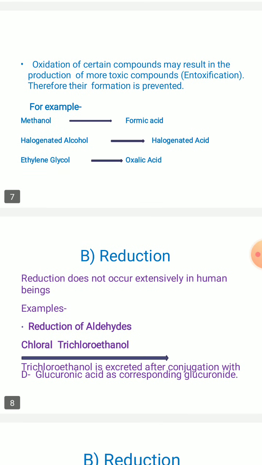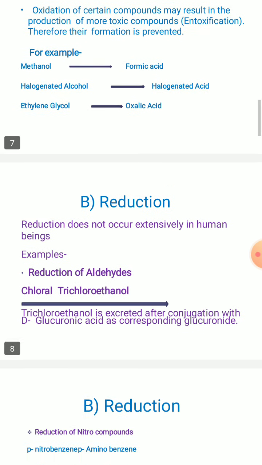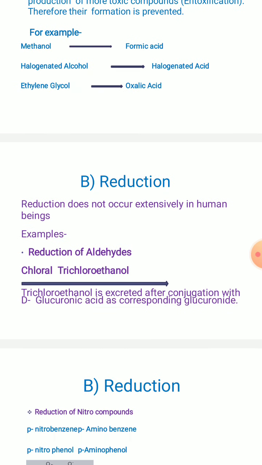So coming to the next, reduction reactions. The reduction does not occur extensively in human beings. For example, you can see here the reduction of aldehydes, example chloral which gives you trichloroethanol, right? Chloral was getting oxidized to form trichloroacetic acid, there oxidation was happening, here reduction is happening.